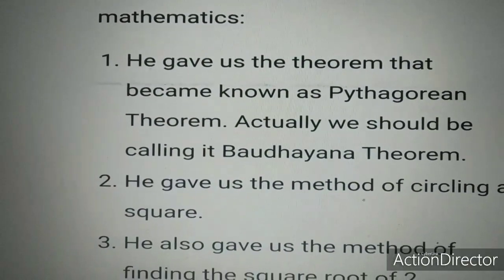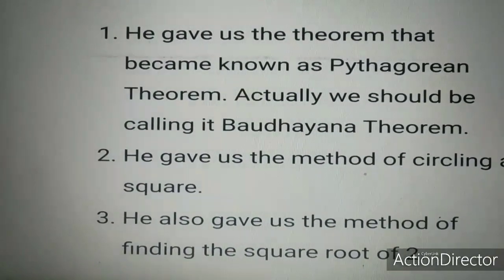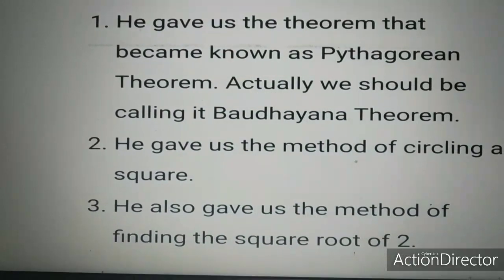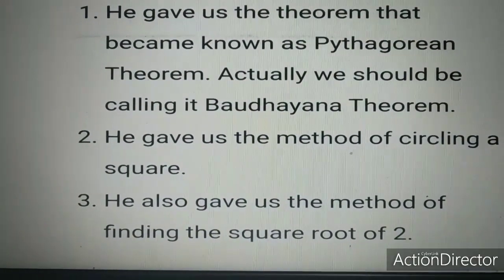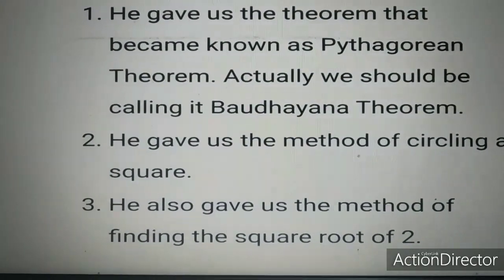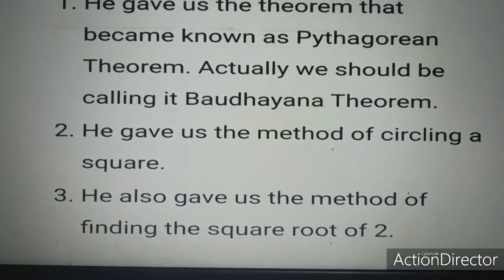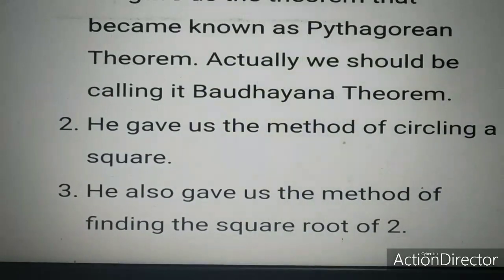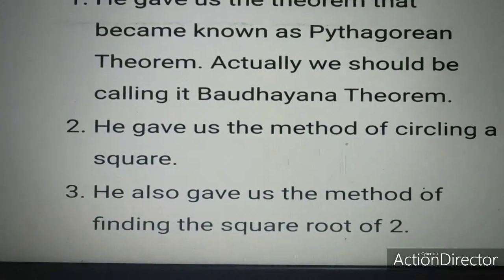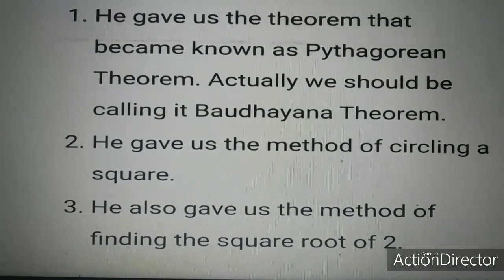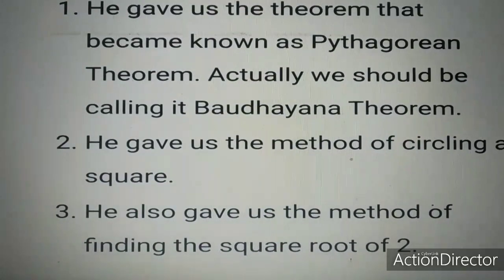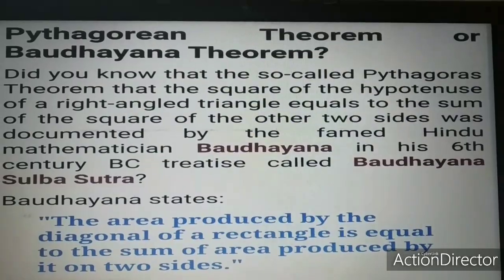He gave us the theorem that became known as Pythagoras theorem. Actually, we should be calling it Bodhyana theorem. He gave us the method of circling a square. He also gave us the method of finding the square root of 2.